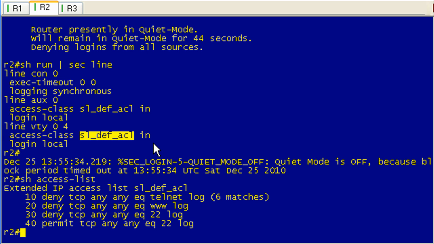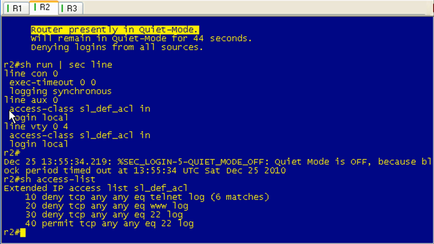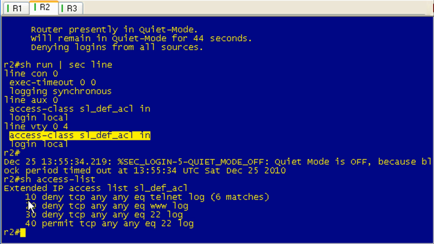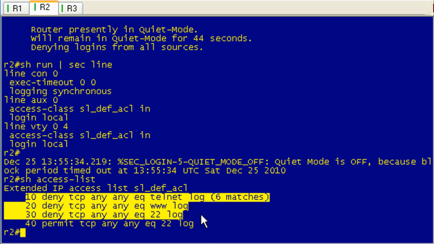Because you could see what could happen here. Somebody could write a script that just sends bad logins, and if they do it enough, it's going to continuously keep this router in quiet mode, which means that this access list will be applied on your VTY and auxiliary ports, which means that you will not be able to get in.